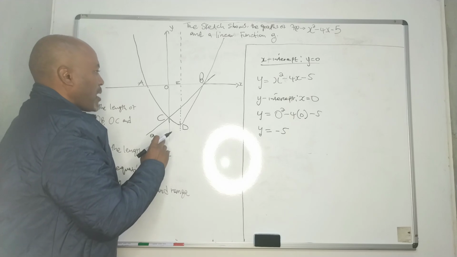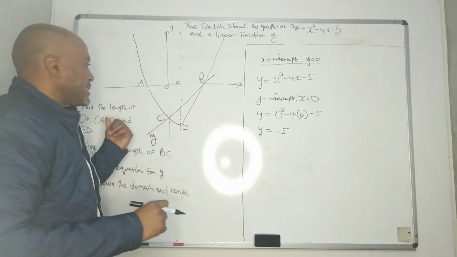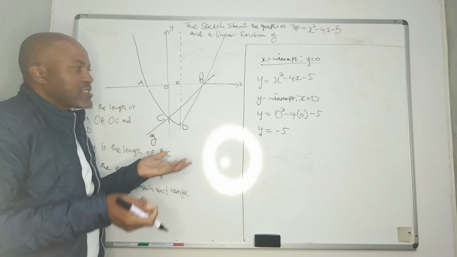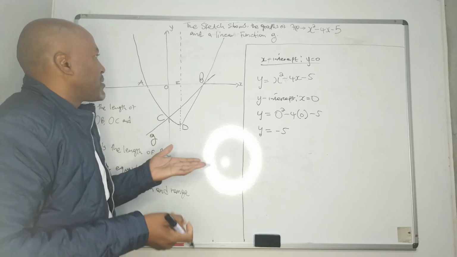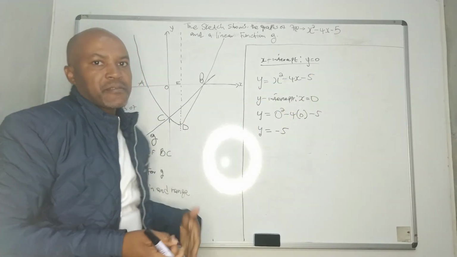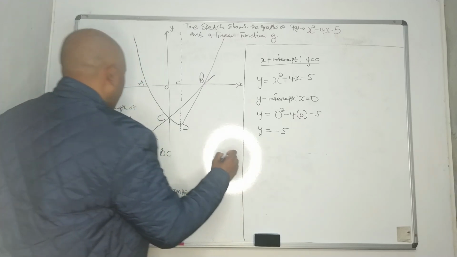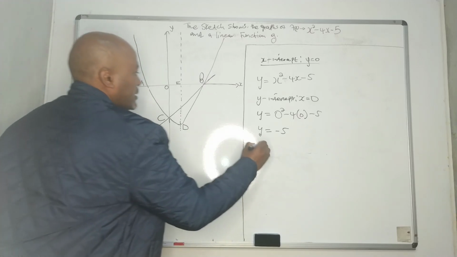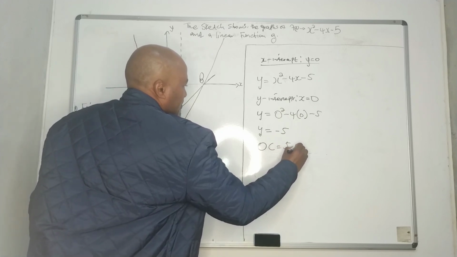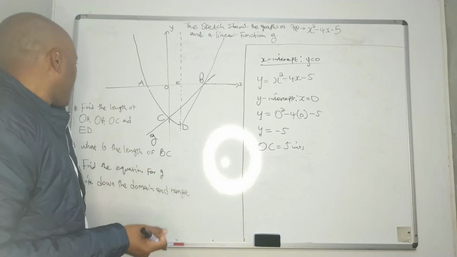The value of y here is -5, but they want the distance. In fact, you could have also taken it from the function, it's -5, without wasting your time. So it means OC is 5 units.